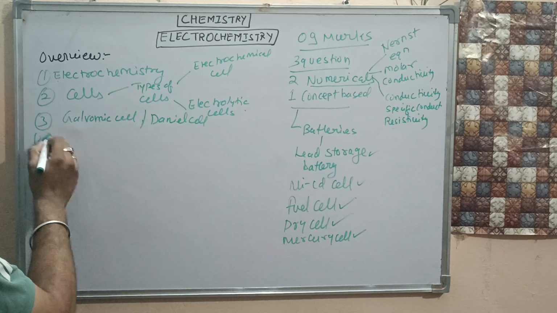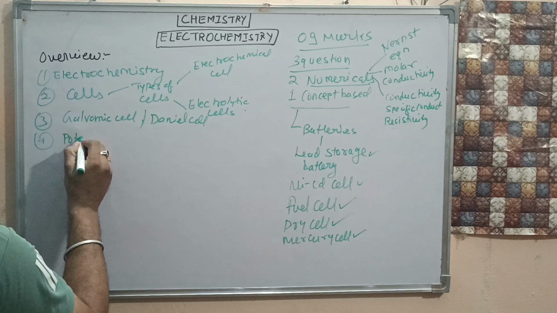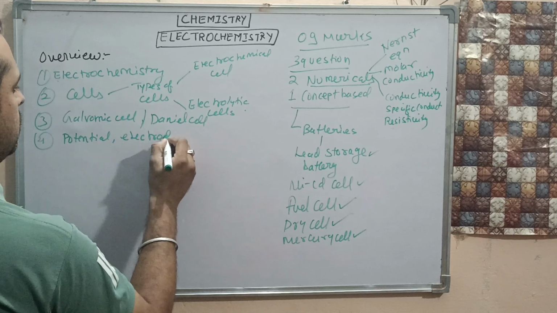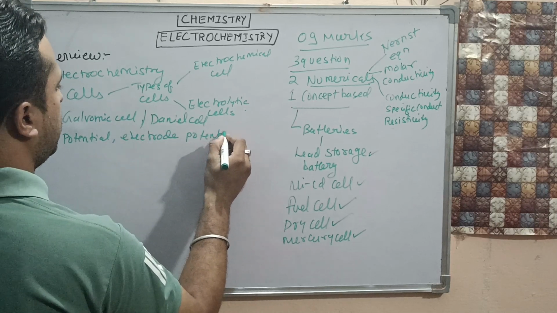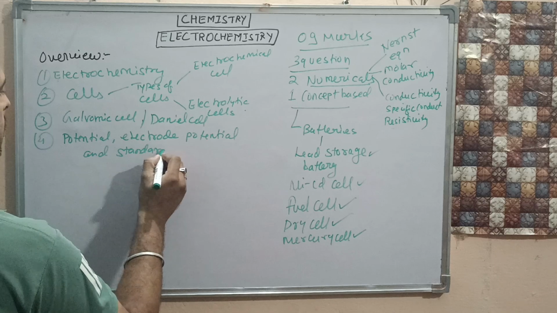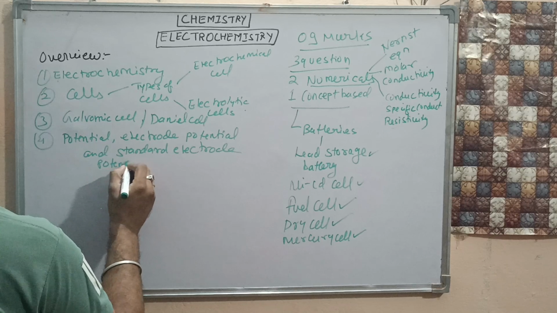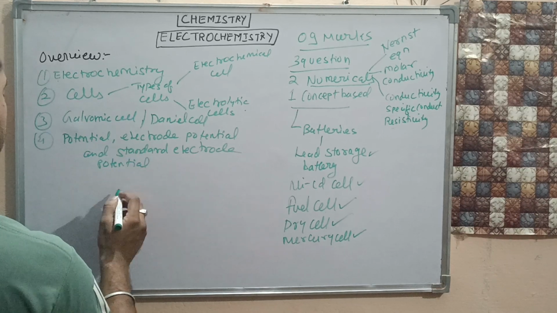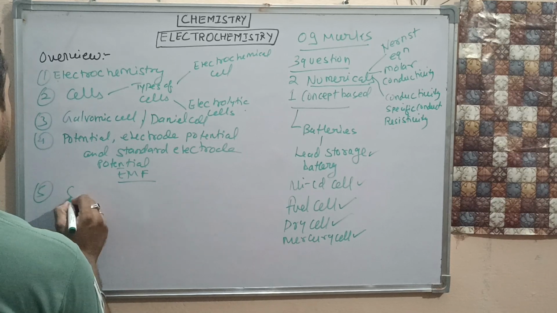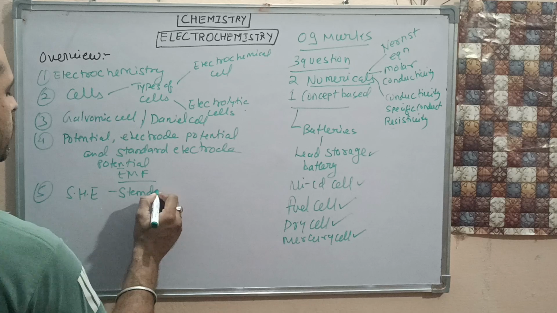We will also study electrode potential and standard electrode potential, and the EMF of a cell, electromotive force. Then we will discuss the standard hydrogen electrode, SHE.